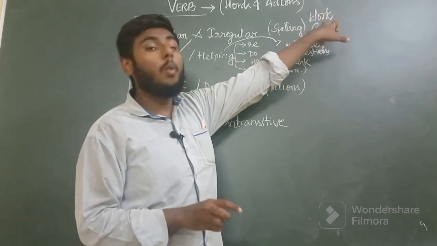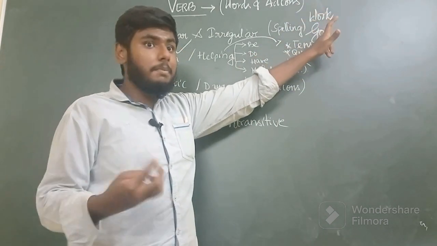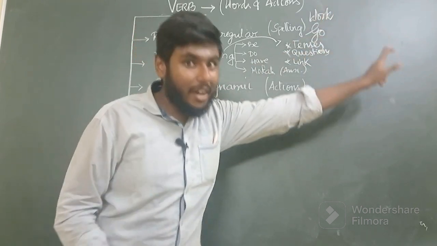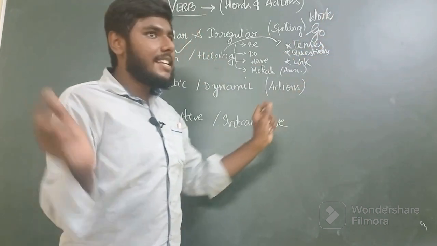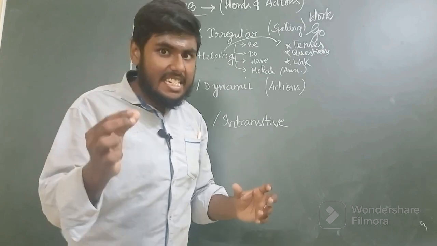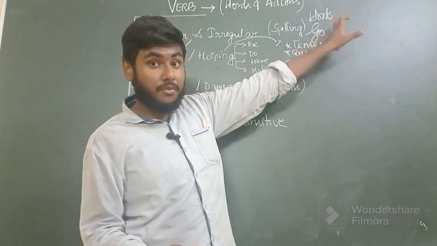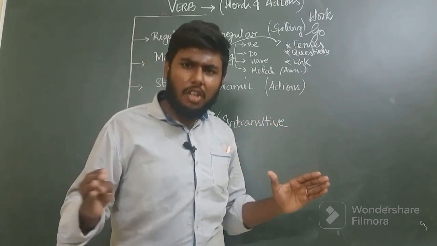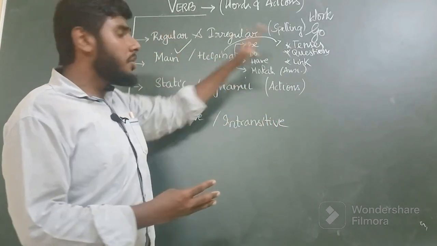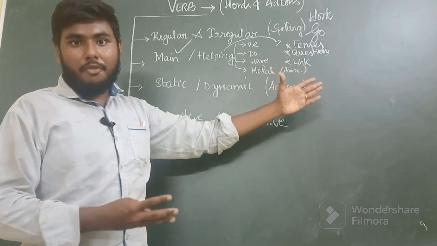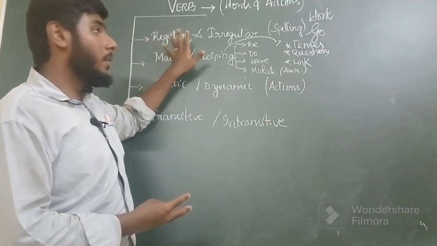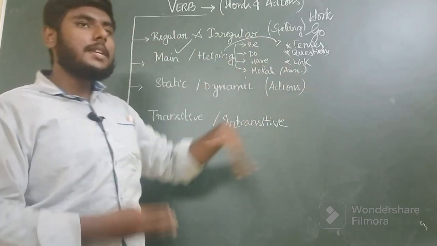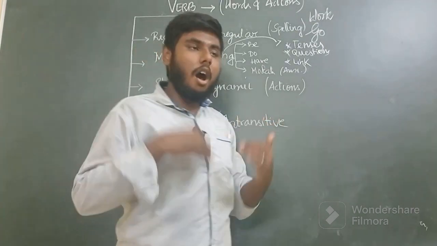So the verb forms of work are work, worked, worked. All those verbs with a minor change in spelling are called regular verbs, whereas irregular verbs are just the contrast of it.